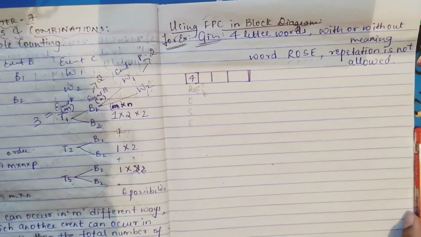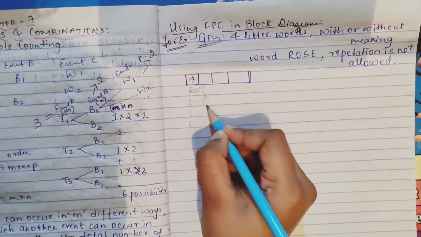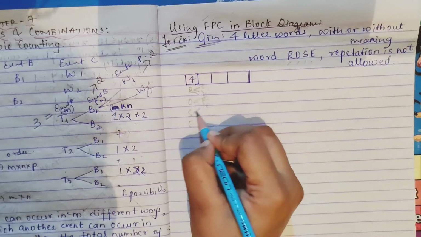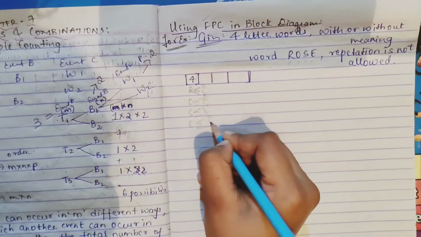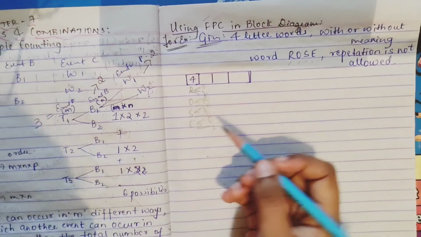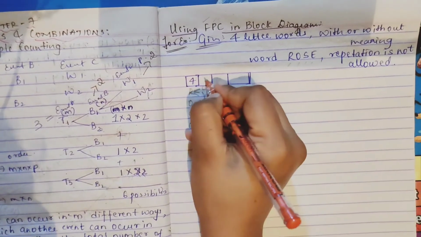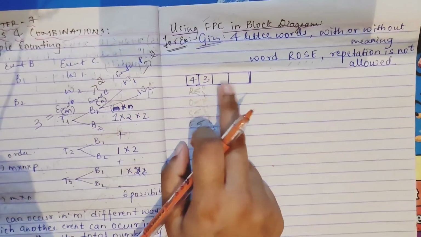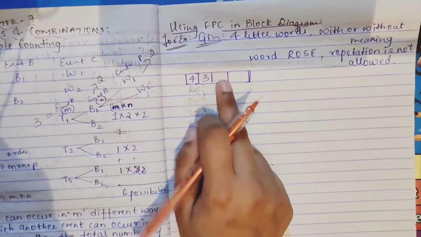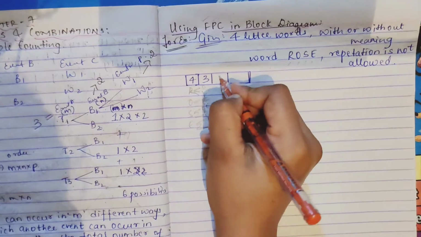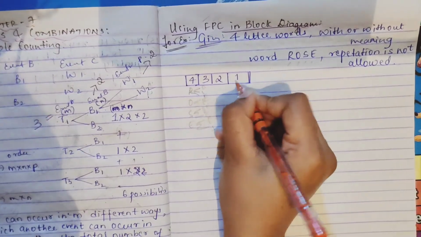Same if you have used O, left will be R, S, E. If you have used S, left will be O, R, E. If you have used E, it will be R, O, S. So in the second block you can fill only 3 letters. So 3. In the third block, already 2 letters are used, so only 2 are left. So it will be 2. In the last block, only 1 letter is left. So it will be 1.